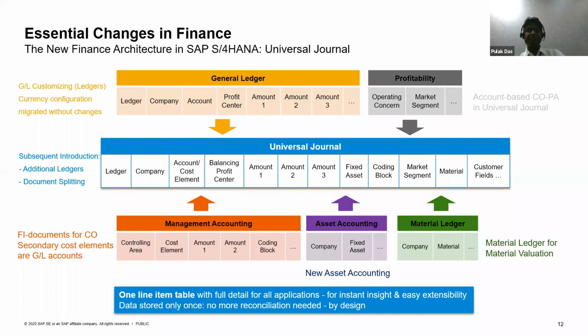As a result, some of the key tables which were part of general ledger, profitability analysis or asset accounting have been eliminated from the S/4HANA design. They are now available as part of the universal journal in the central table called ACDOCA. We'll be learning about that table in the subsequent slides.